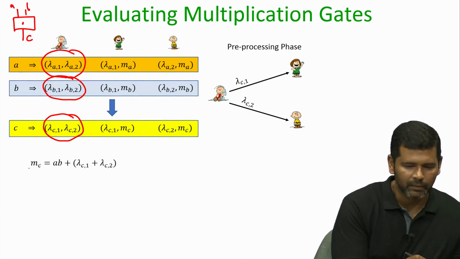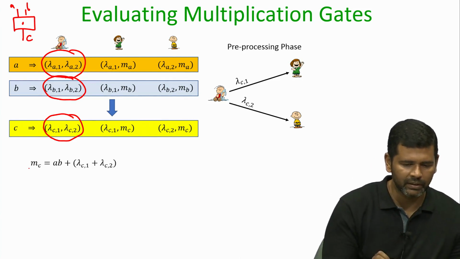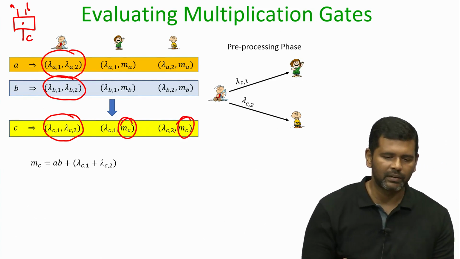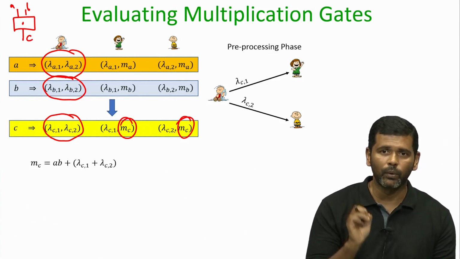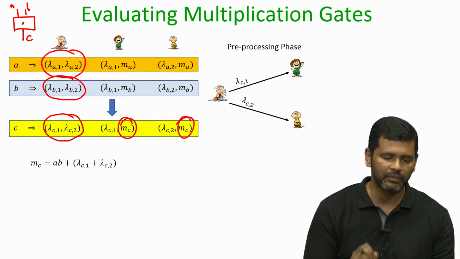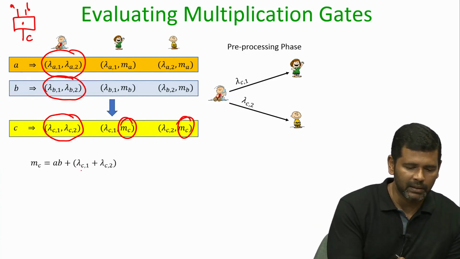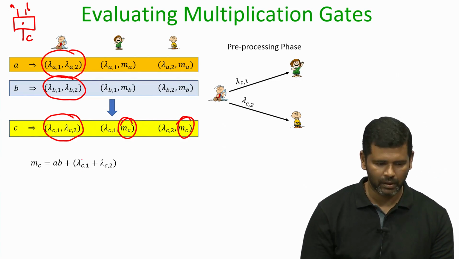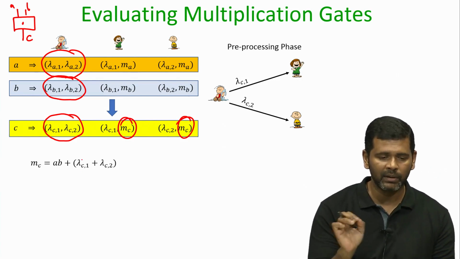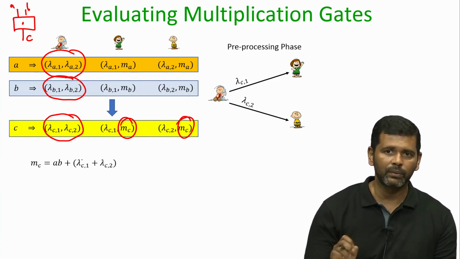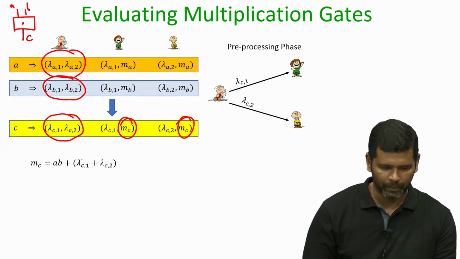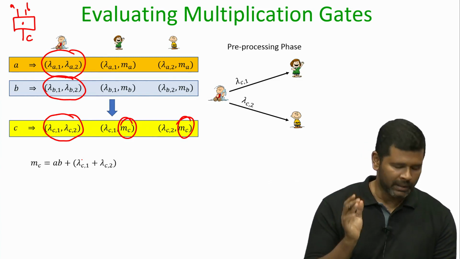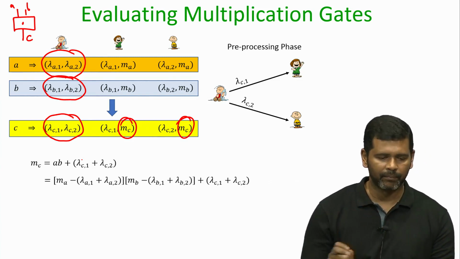Now, what do we want as part of the secret sharing of C? The evaluators E1 and E2 should obtain the OTP encryption, namely M sub C, and that OTP encryption should be with respect to the pads lambda C1, lambda C2. That is what we want to be made available with E1 and E2 during the circuit evaluation phase, but we do not want to break the privacy of A and B.